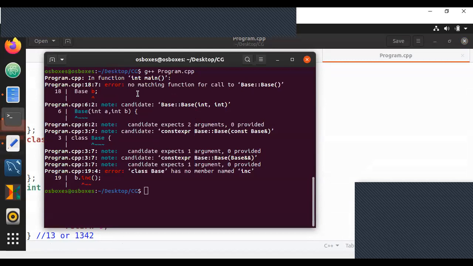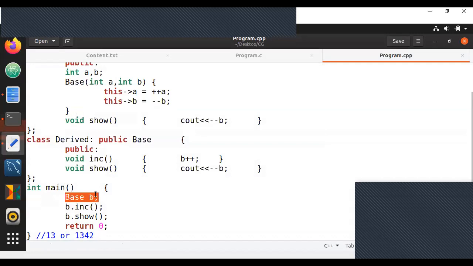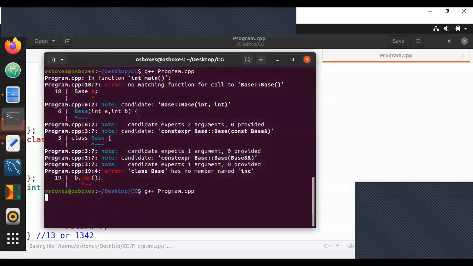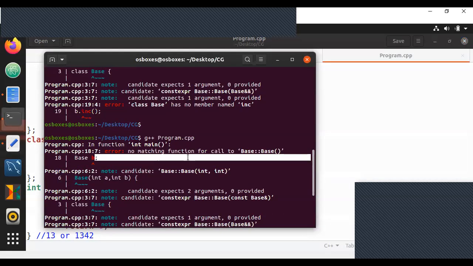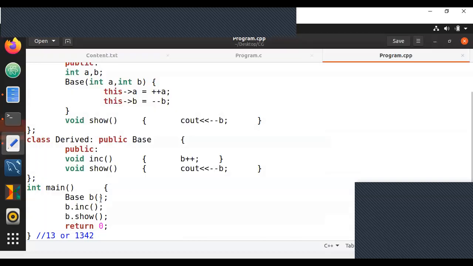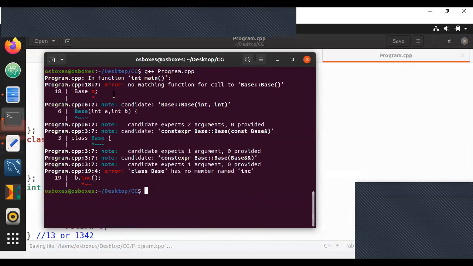You cannot write a parameterized constructor unless you have written a default constructor. See, in this case, the moment I create base b, if I do empty brackets, you'll see it's still an error saying no matching function. If you remove the base b brackets, you'll still get the same error.